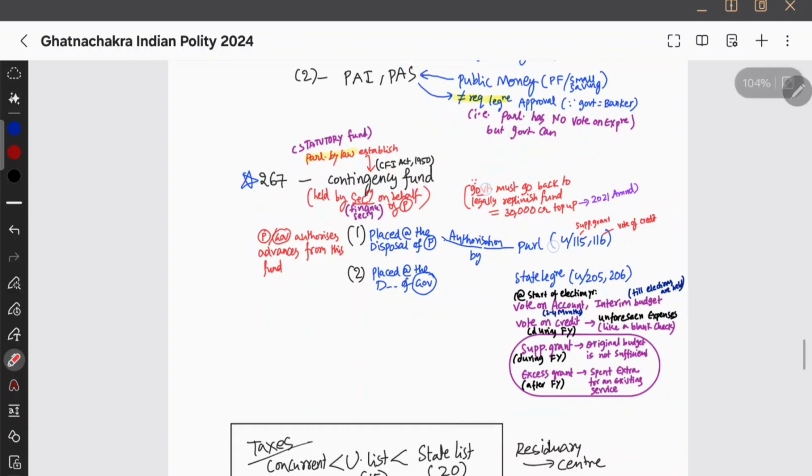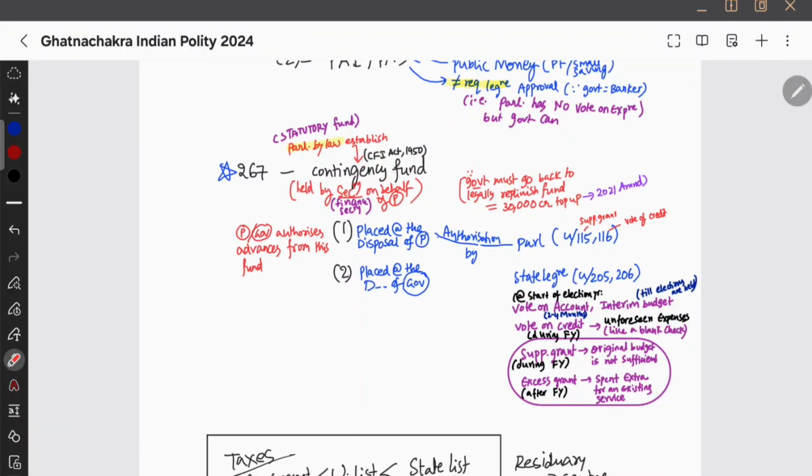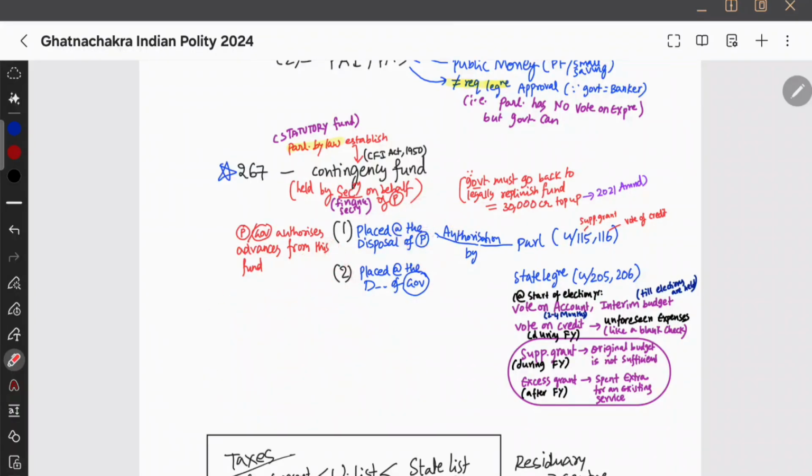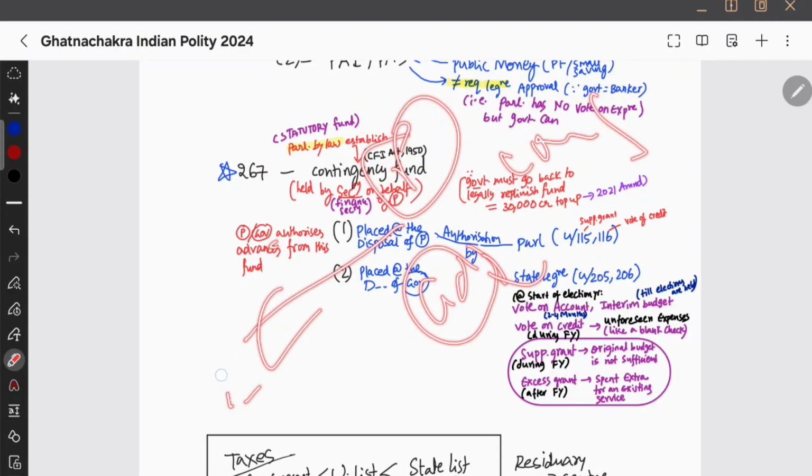Okay. Let me tell you the timeline regarding the contingency fund. What happens is, suppose there is an emergency situation, a sudden earthquake has come. So the president does what? We have suddenly landed in this situation, and we don't have money. The central government has a budget, and the allocation is according to the budget. Now the central government doesn't have money for this sudden earthquake, right. So at this time we will use the contingency fund. The president will draw out some money from the contingency fund, because the contingency fund has 30,000 crore. Okay, you have 30,000 crore in the contingency fund. So the president can draw out some money, or even the governor if it is for a state. Okay, he can draw out some money from that contingency fund and use it for that emergency situation.